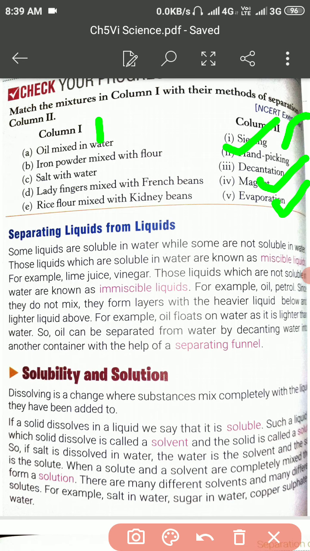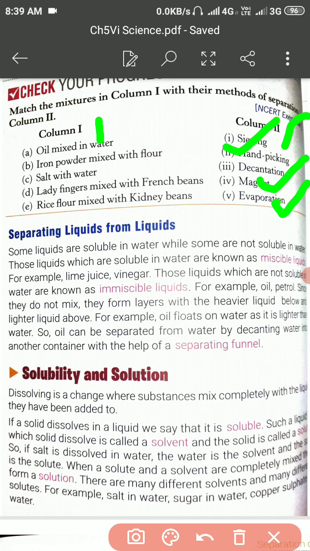And rice flour mixed with the kidney beans is separated either by hand picking or by sieving. So sieving is the process. So you have checked your knowledge of what you have studied earlier in the previous video.